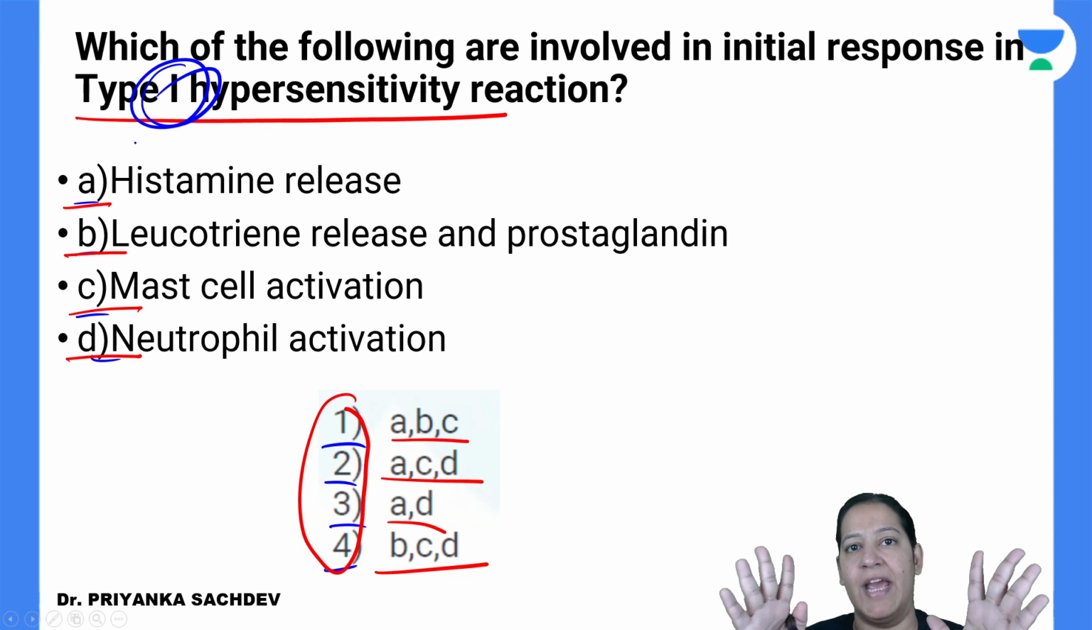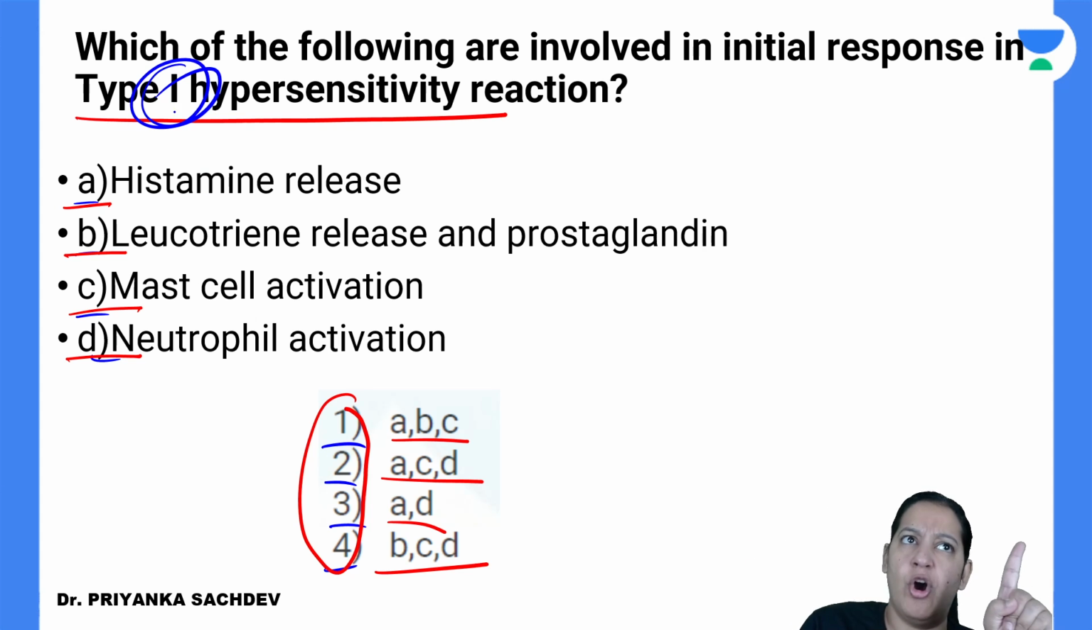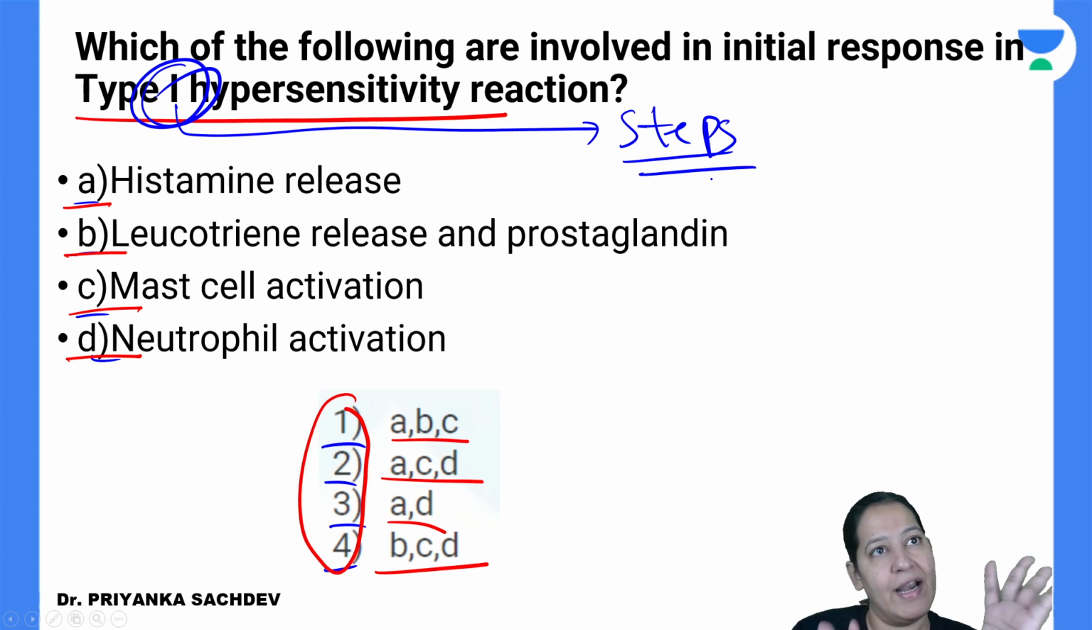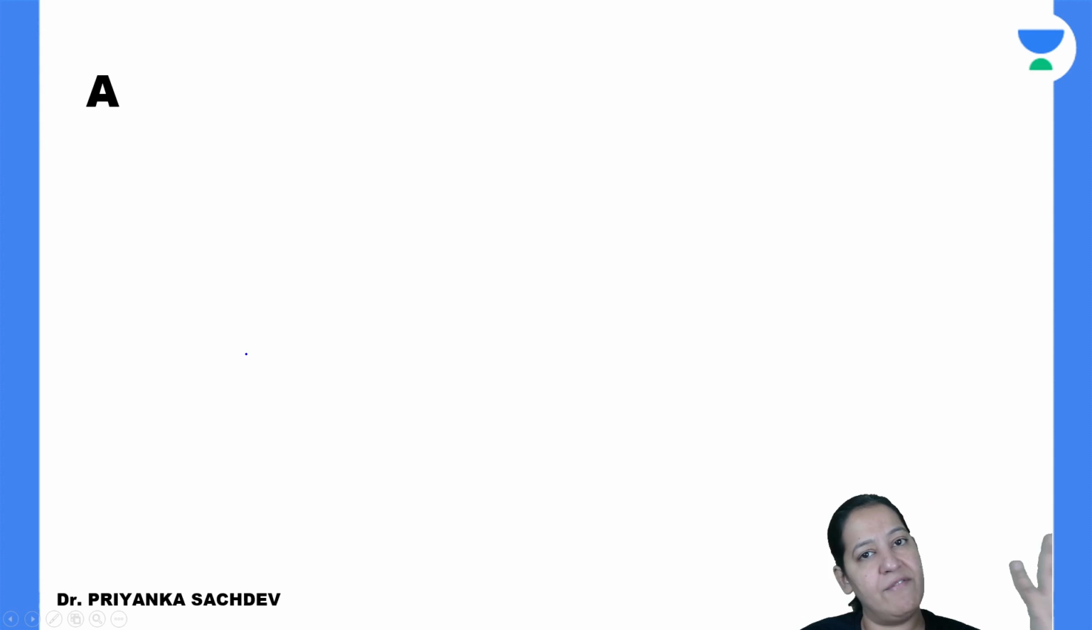So before answering it, I will come to this question again. Before answering it, you should know the steps of type 1 hypersensitivity. So in short, you already know. I will just enumerate the steps of type 1 hypersensitivity. Then I will show you this, and you have to tell me the correct answer. Here the correct answer is A, that is ABC are correct. First I will tell you the steps, then I will come to the question again.